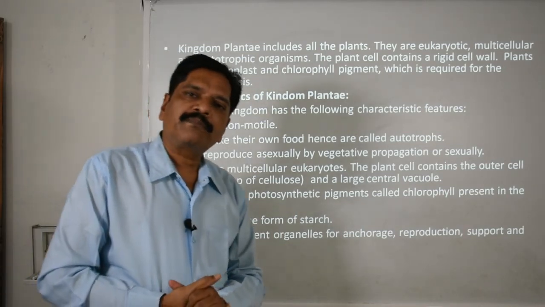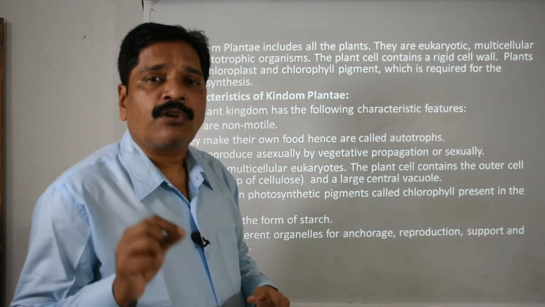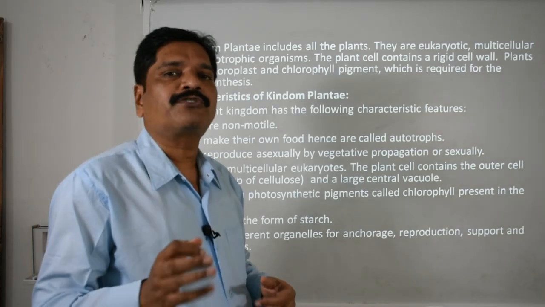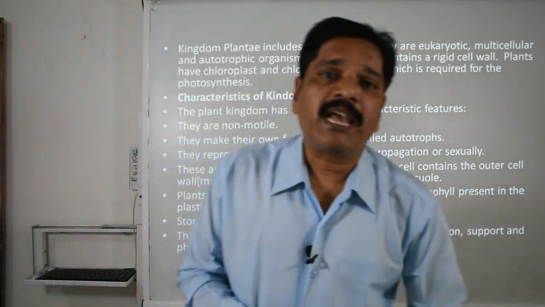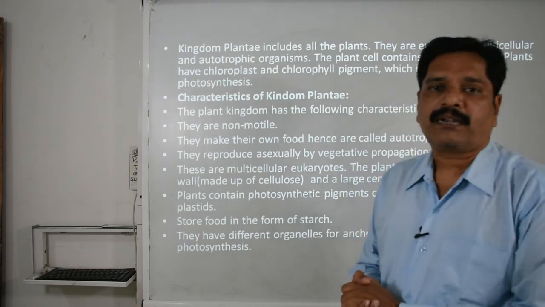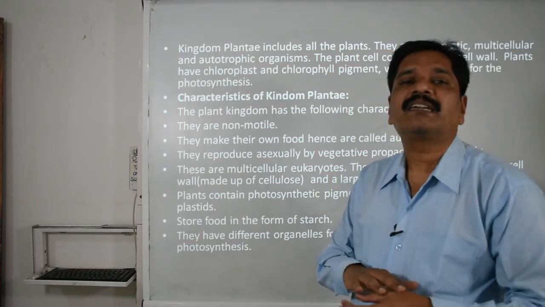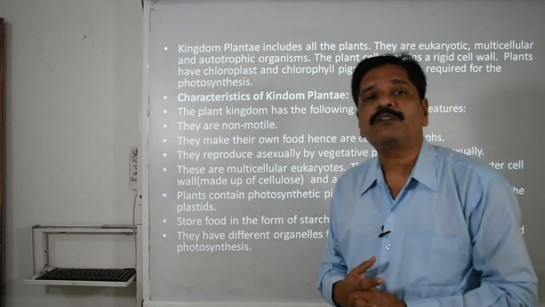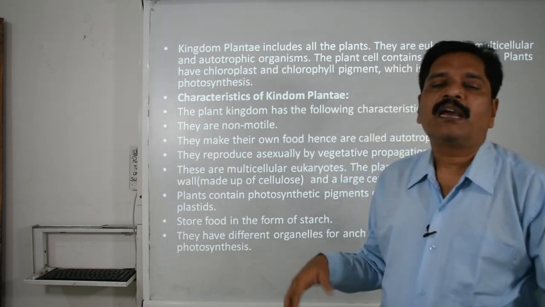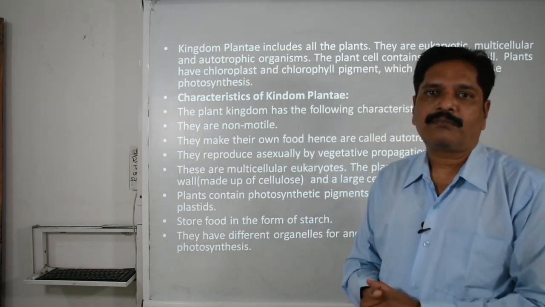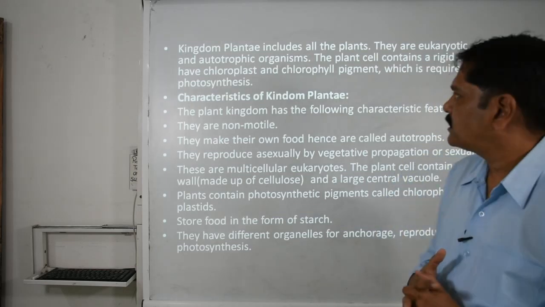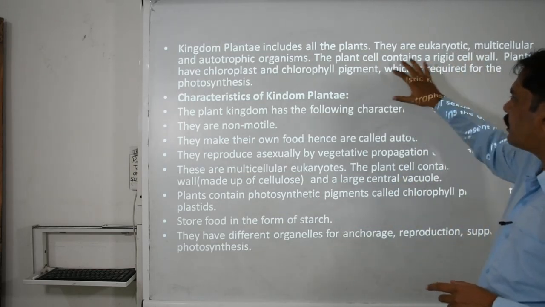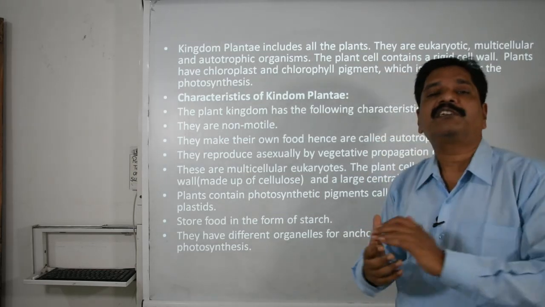Autotrophic means surely they are not chemosynthetic, they are photosynthetic. It means they have a color pigment, basically the green pigment, which is responsible for trapping solar energy and producing organic food material. And one more feature, they have a rigid cell wall.